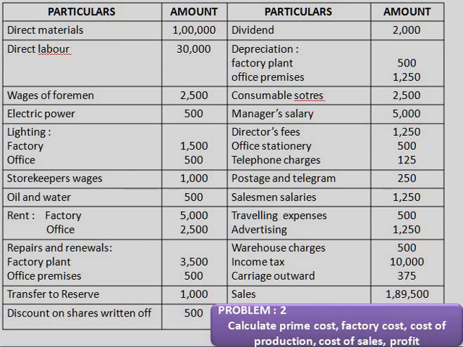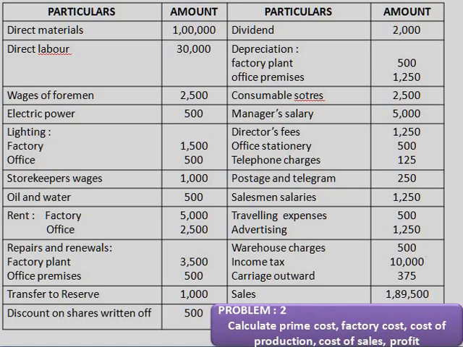Rent they are given for both factory and also for an office. Repairs and renewals also for both factory and also for an office. Transfer to reserve, discount on shares written off, dividend, all are related to financial items.